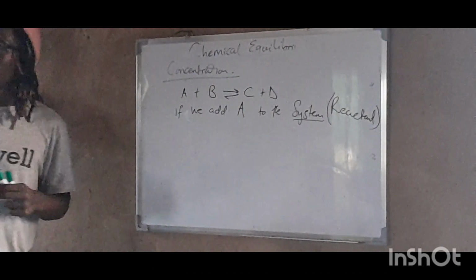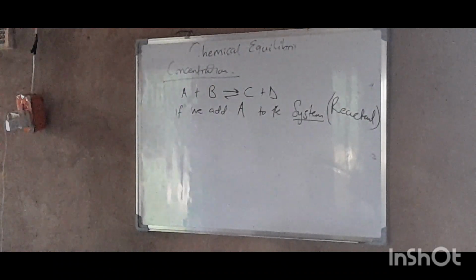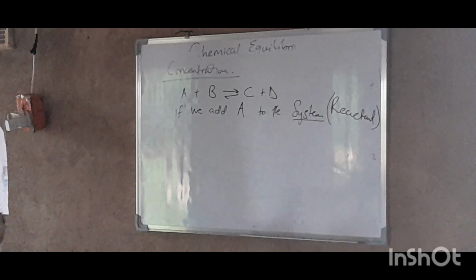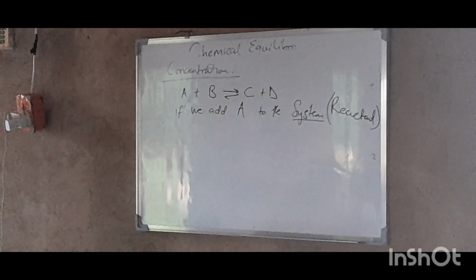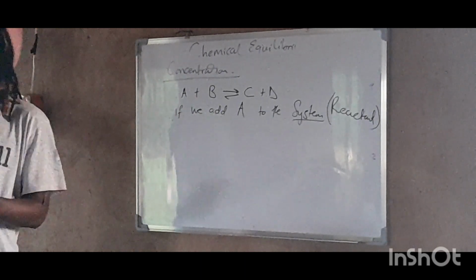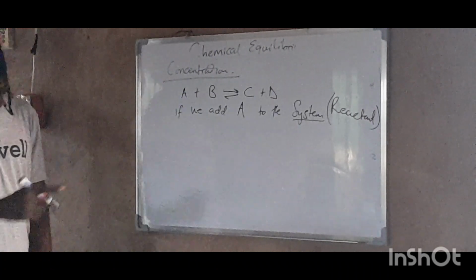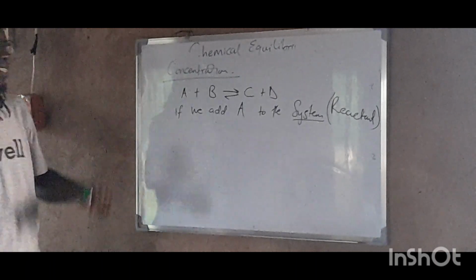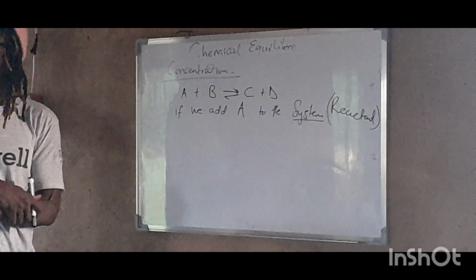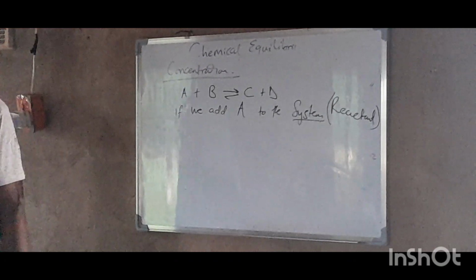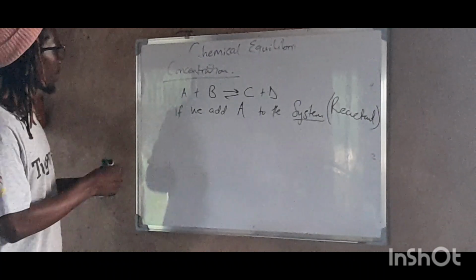So we know that if we add more reactants to the system, it means that what will happen? The system has to use up that A, right? Because there is more A. So it means that the forward direction will be rapid, right? So this is how you answer this. If they ask what will happen to this system after adding the reactant, and what will happen to the equilibrium position, this is how you answer this.